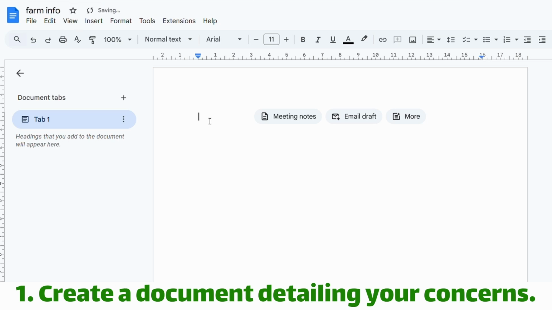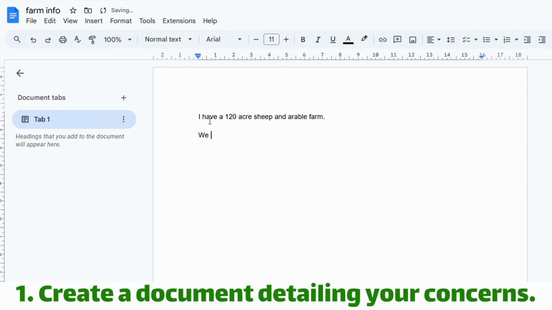Are you a farmer whose business is being impacted by things the government is doing? Well, here is a guide from Save British Farming on how to land your personal concerns at the heart of government for the least amount of effort possible, using artificial intelligence. It's surprisingly easy. The first thing you need to do is to create a bank of personal information.